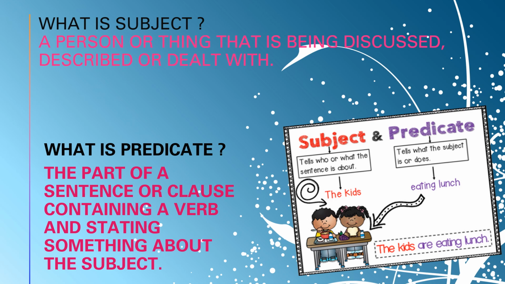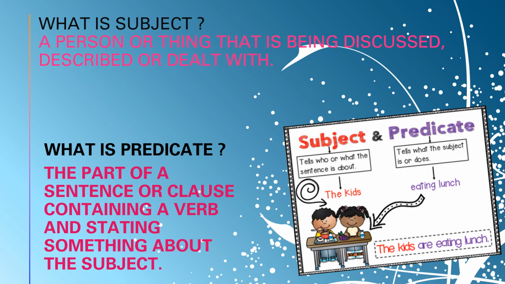I am going to read a definition: a person or thing that is being discussed or described or dealt with. Next, what is a predicate? The part of a sentence or clause containing a verb and stating something about the subject.